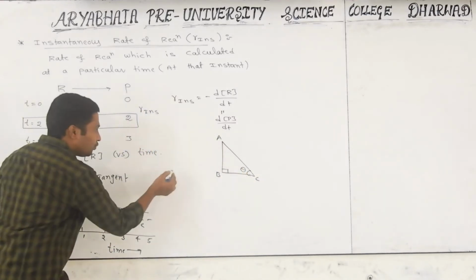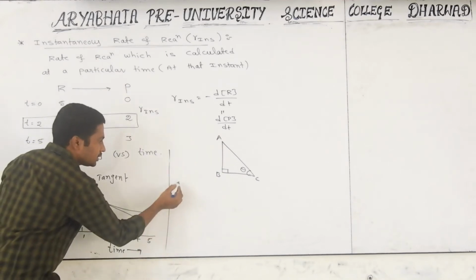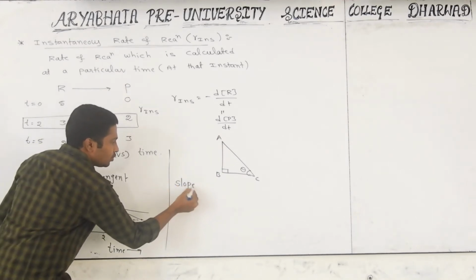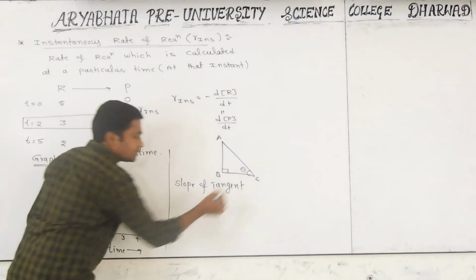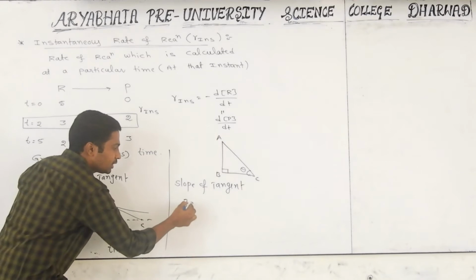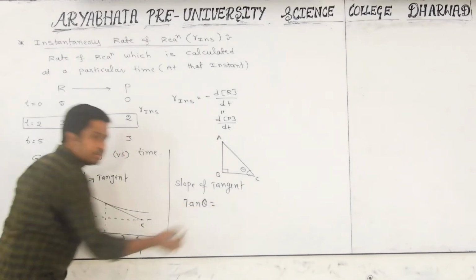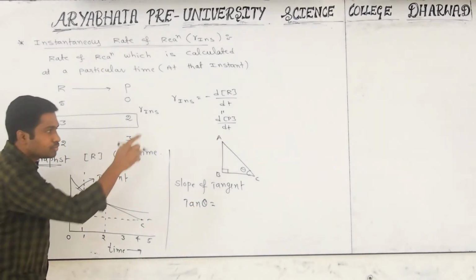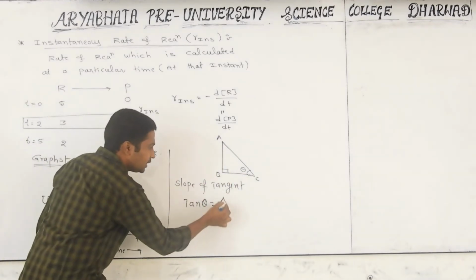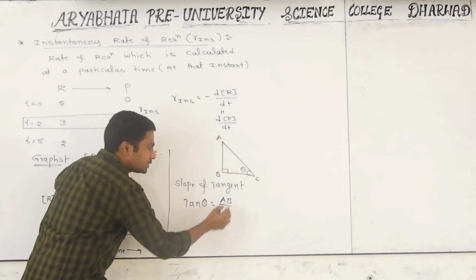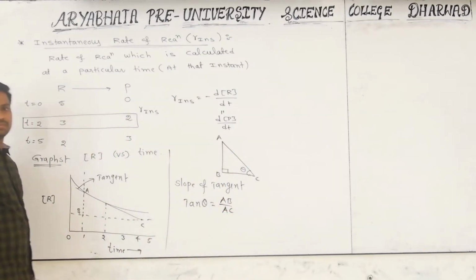Okay, now I want to find out the slope of this tangent. In mathematics, the slope of a straight line is denoted by tan theta. What is the tan theta formula? Opposite edge length by hypotenuse, which is AB by AC.